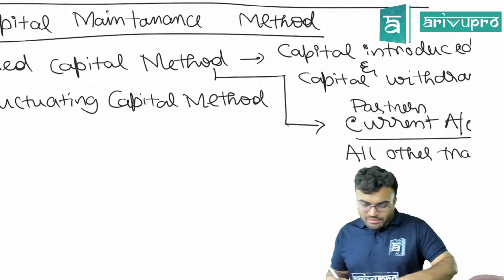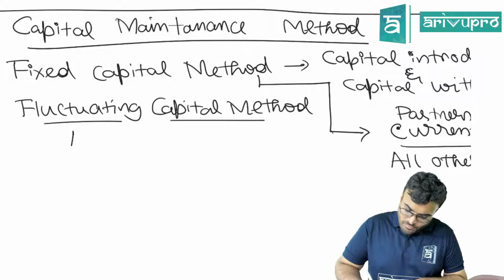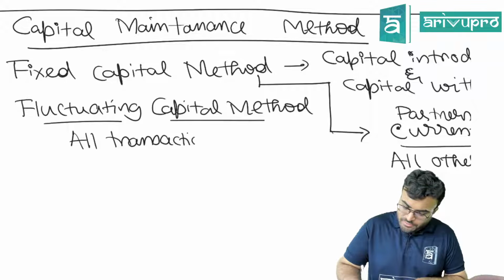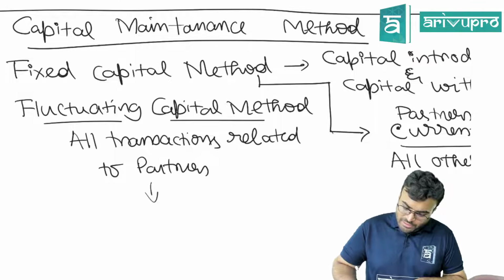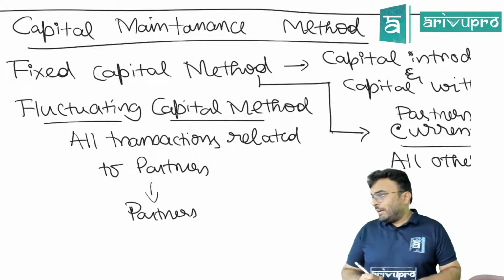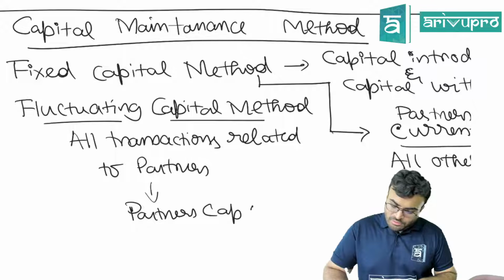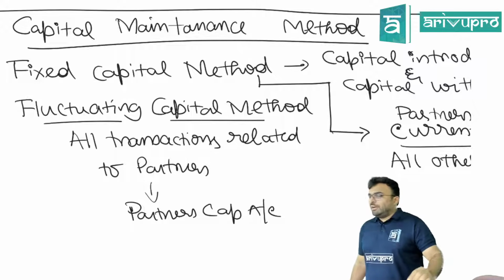What happens in the fluctuating capital method? In fluctuating capital, all transactions related to partners will be in partners' capital account. There is no current account here. Is this clear? Are you following this?